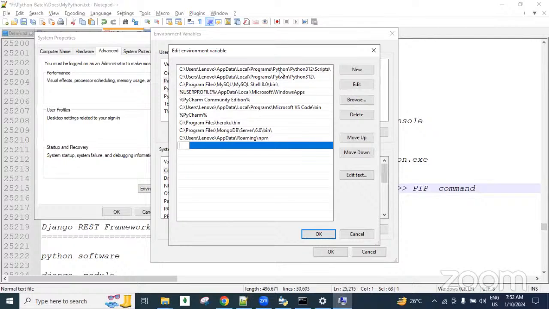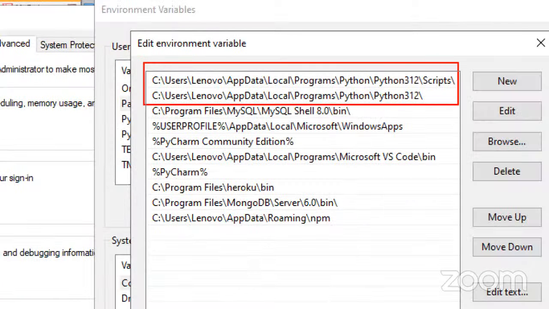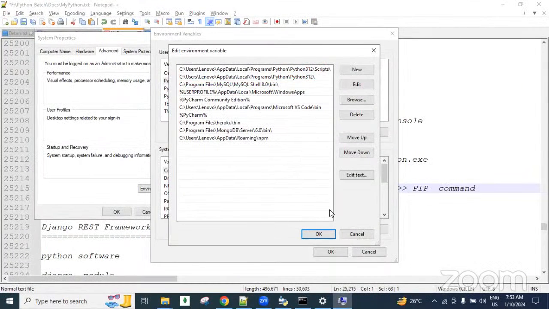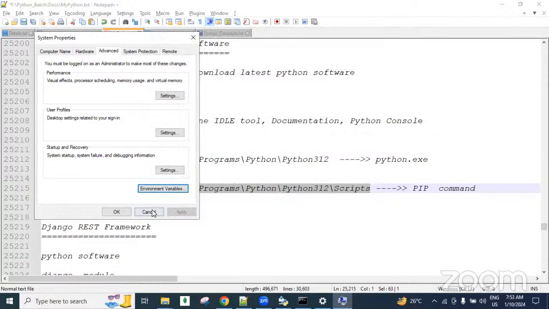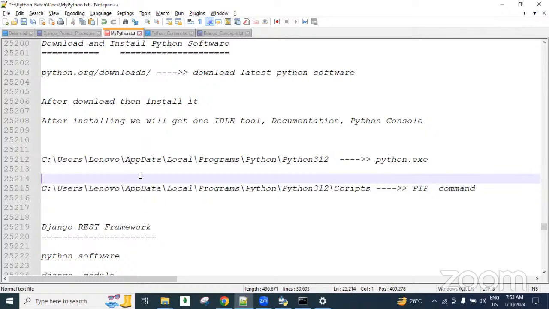Nowadays, at the time of installing, these two things are automatically added. So that's why we are not responsible for adding them. So this is about adding the Python environment variables, guys. If asked how to add the Python environment variables, you need to tell all these things. I hope you are understanding, guys.